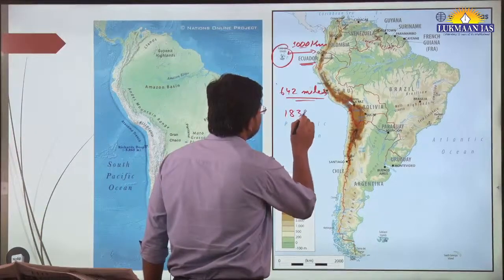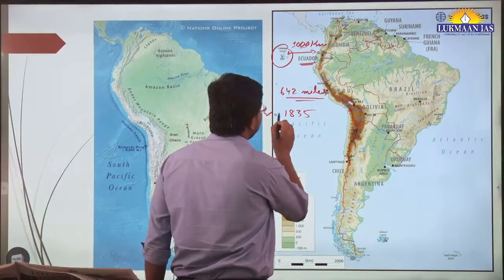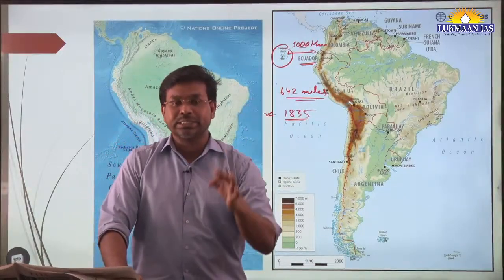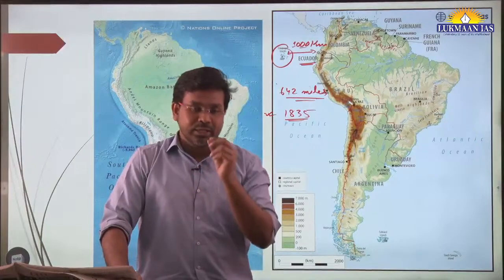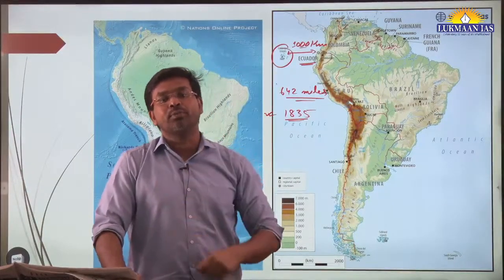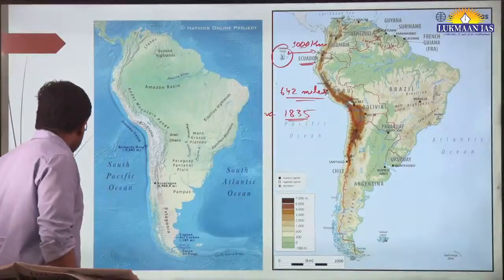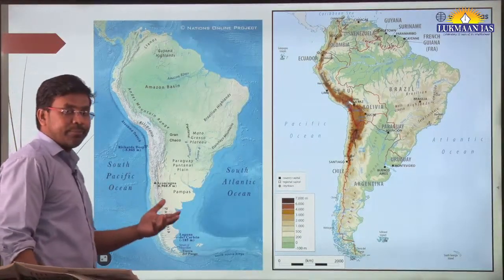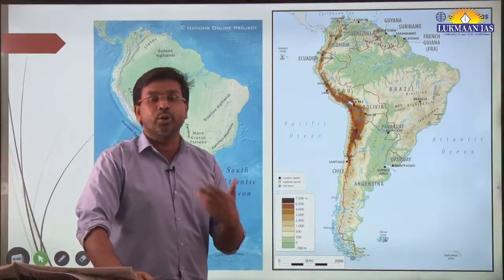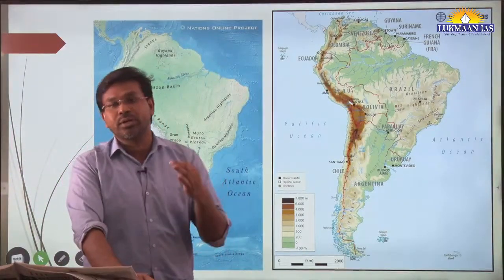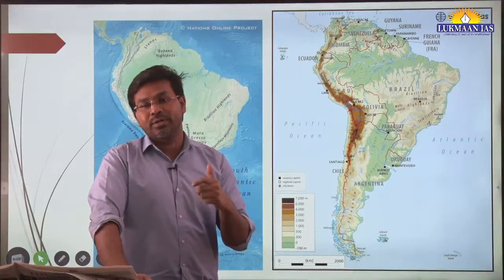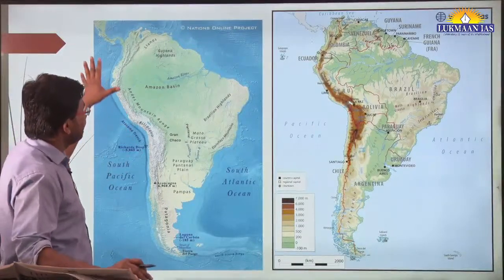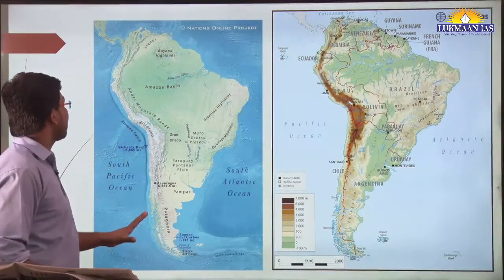Okay, so he did his studies in the year 1835, and this is the place, Galapagos Island, where he studied finches, the birds. He identified the beaks of the birds, how long the beaks are, the color and all. Through this study he told us about the theory of evolution. He also talked about radiative evolution, so we are going to discuss this, and this is a physical map of South America.